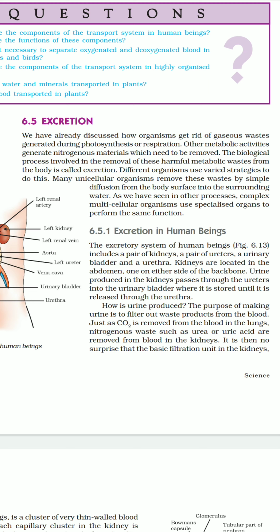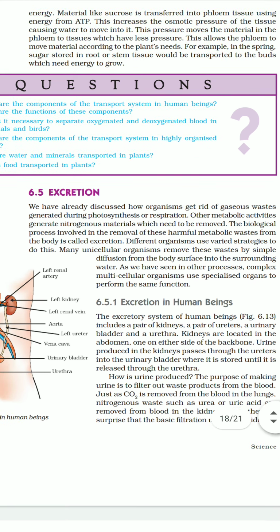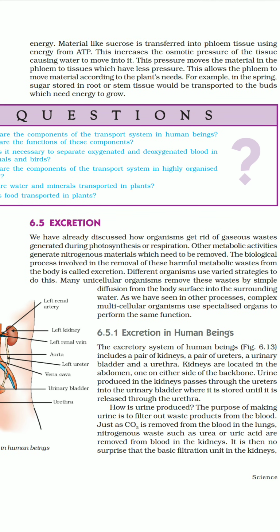Now come to the excretory system in different organisms. Now it's not like that all the organisms are having kidneys for this purpose. So different organisms are having different kinds of excretory organs. So I can give you some examples, like in platyhelminthes, that is flatworms, flame cells are present.